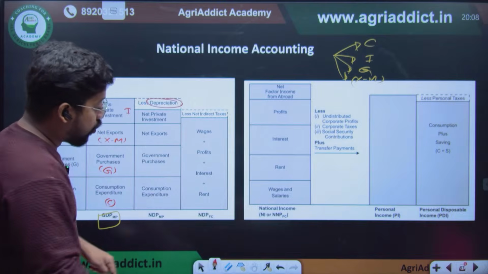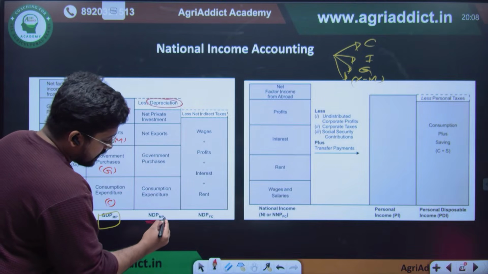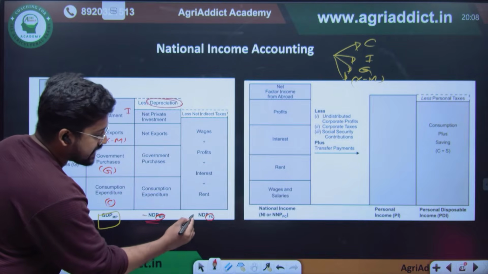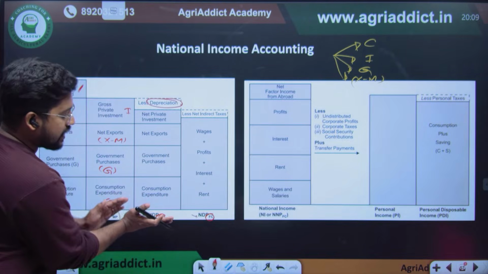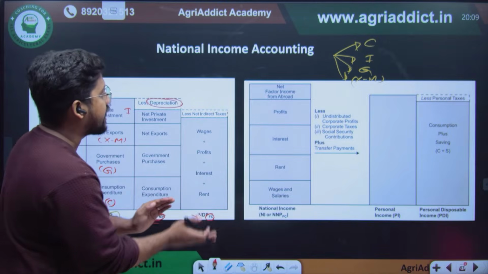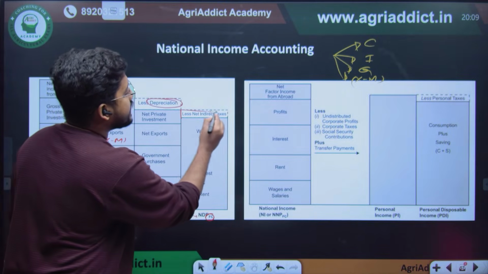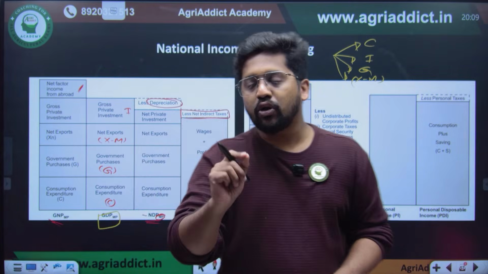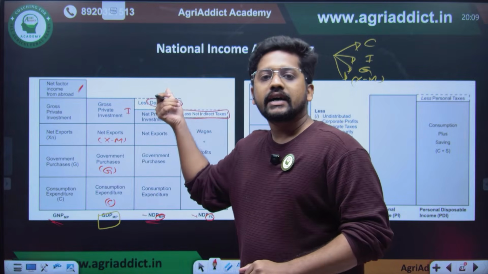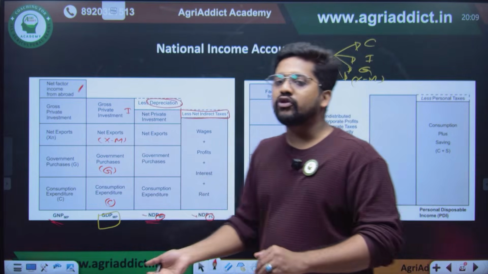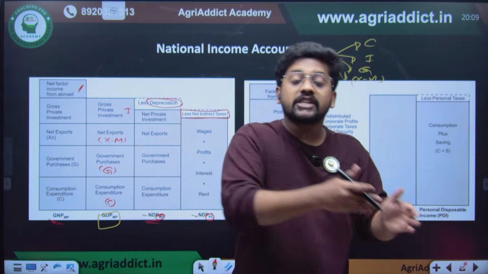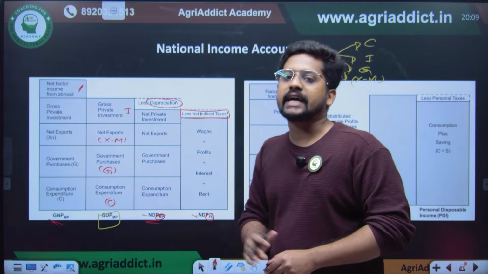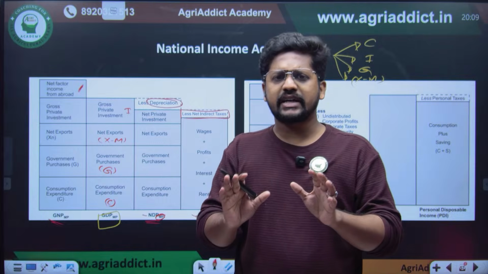Or if you want to convert this market price to the factor cost, see, here the NDP is the same, right? But we are converting the market price to factor cost. What do we have to deduct? We have to deduct the net indirect taxes. So gross to net, you have to subtract the depreciation. At the same time, if you want to convert the market price to the factor cost, you have to reduce the net indirect tax. So this is the basic idea of national income calculation.